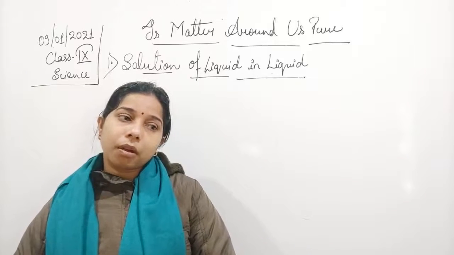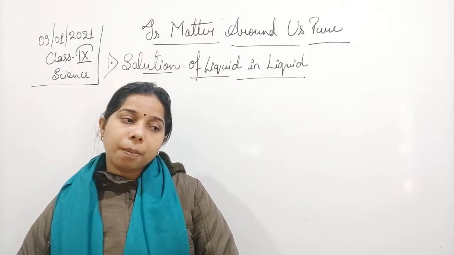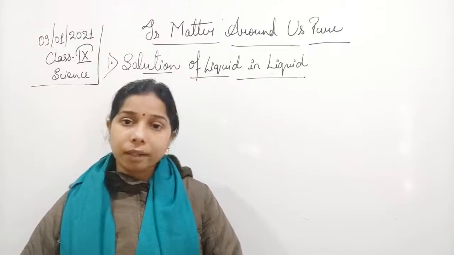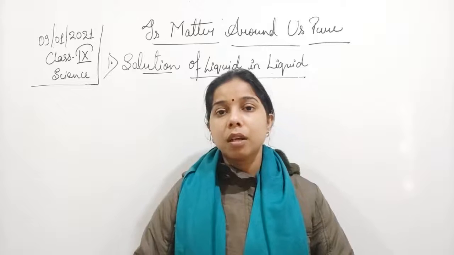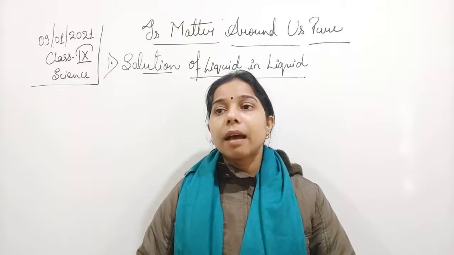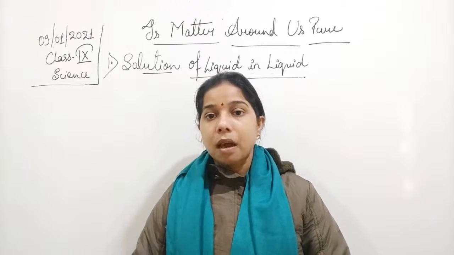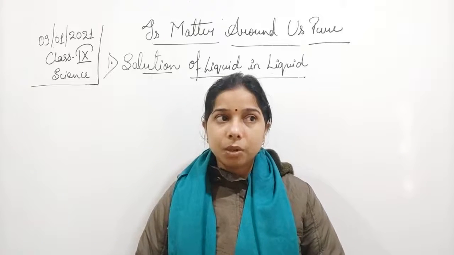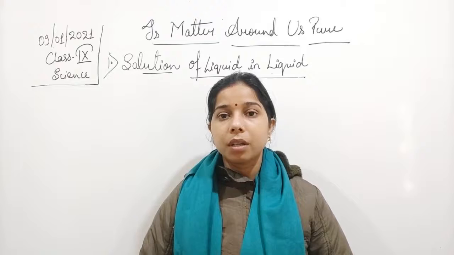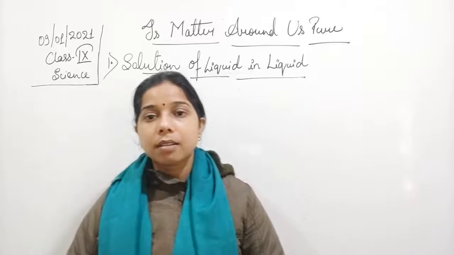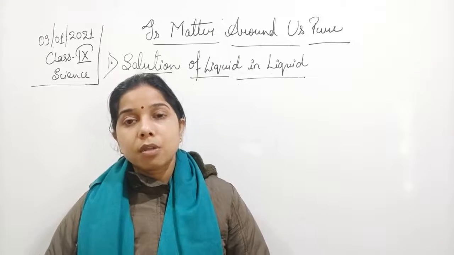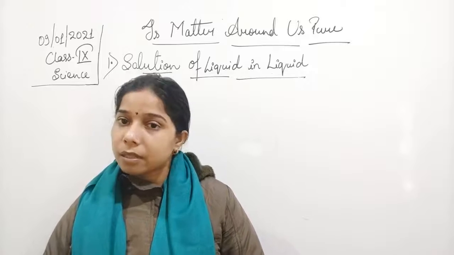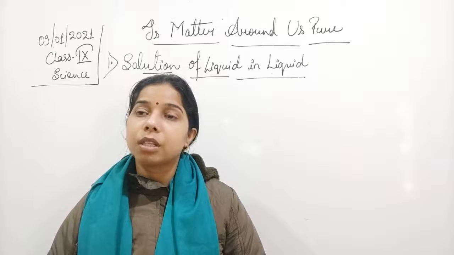So milk is what, in which you can see the water is mixed. Water and the fats, they are water and oil. They are mixed together, because milk is a combination of fats as well as water. So we can say that milk is a good example in which a liquid and liquid solution is there.